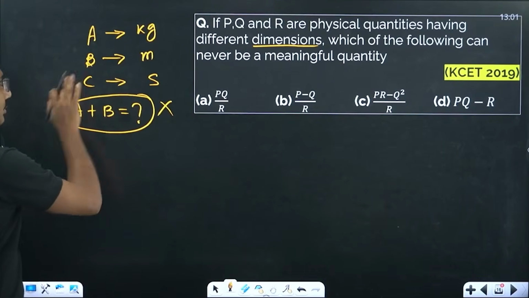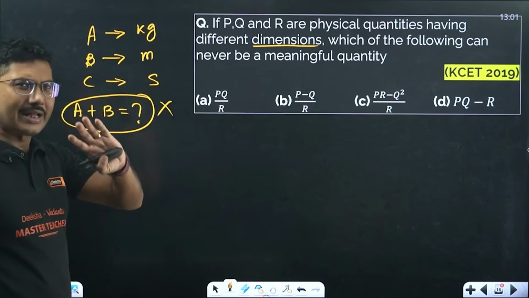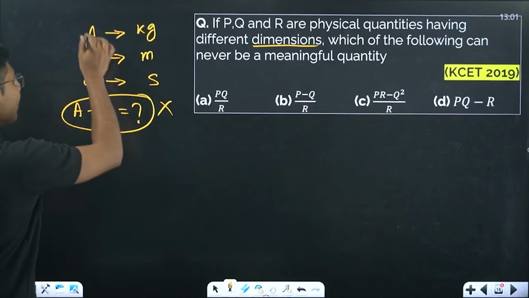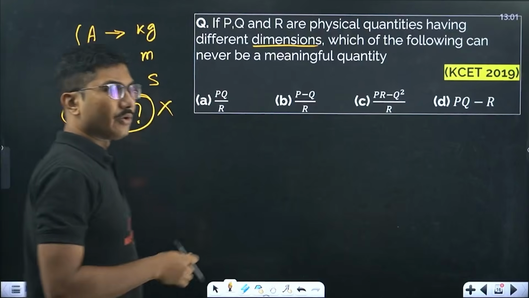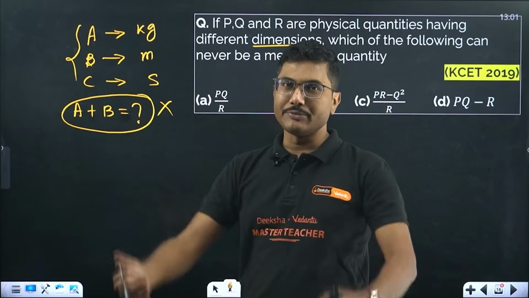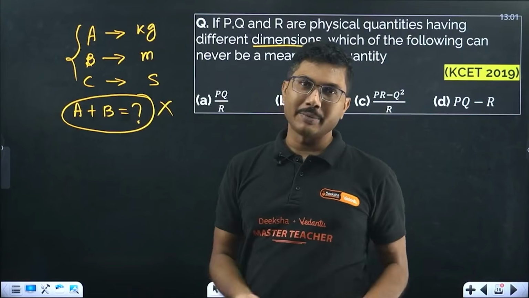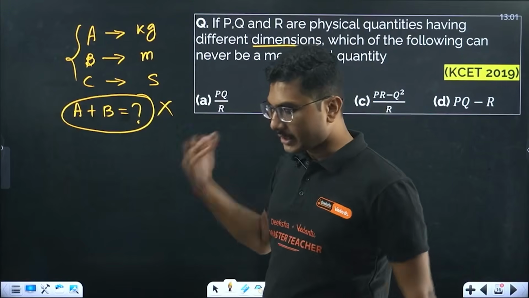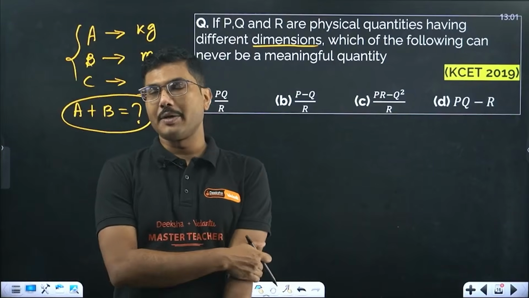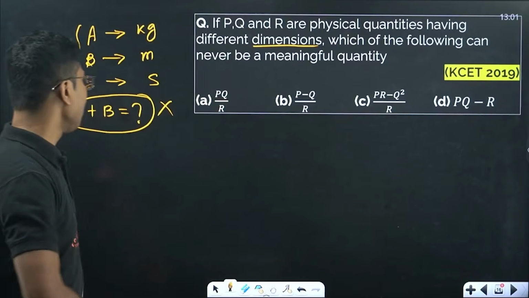I have taken three fundamental quantities to explain it better. Quantities can be fundamental, and they can be derived as well. Derived means any units which are not fundamental, which are multiplication or division of fundamental quantities, are called derived quantities.